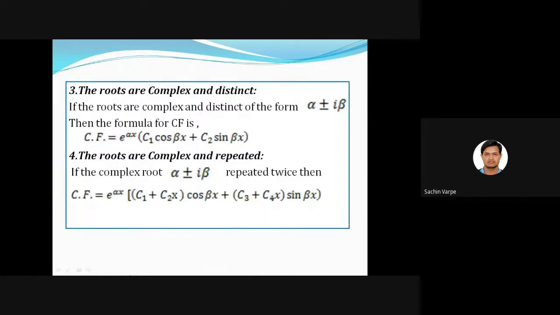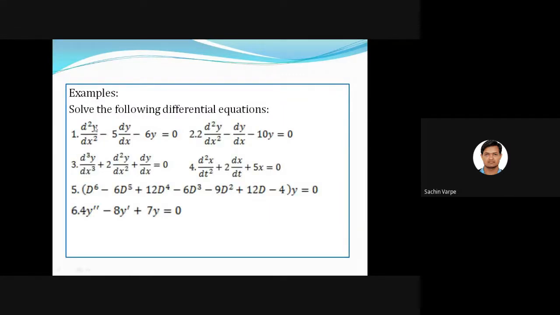Suppose, for example, we have this first differential equation. Can you solve this immediately now? What will be its capital D form? When I substitute d by dx to be capital D, its capital D form will be D square minus 5D minus 6 into y is equal to 0. So its auxiliary equation will be D square minus 5D minus 6 equal to 0, right? So what are the roots of this auxiliary equation? Suppose 2 and 3. So with these roots, what is its complementary function?